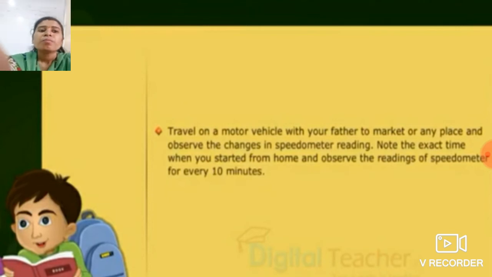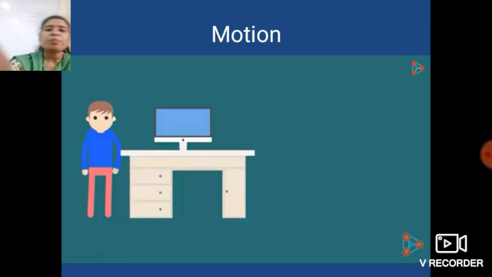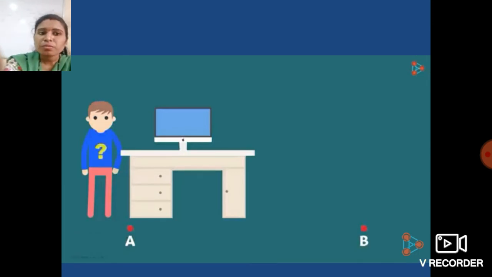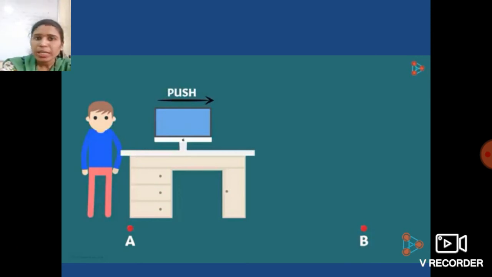Okay students, now we will see the concept of motion. In the previous session, we have seen the concept of time. But in this session, we are going to study the concept of motion. What is exactly a motion? See students, suppose this boy wants to move his table from point A to point B. What will he do? Yes, he will obviously push it in the direction of point B. So, students, see, he pushed that object from point A to point B.